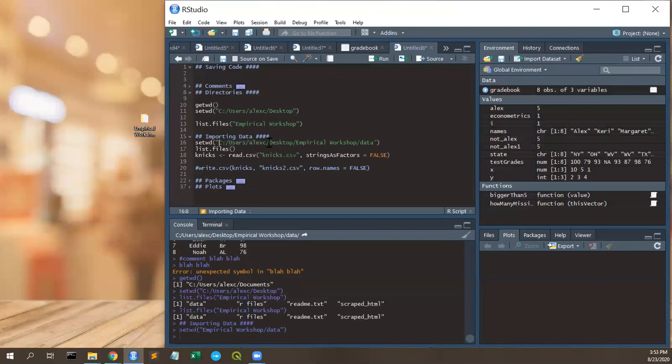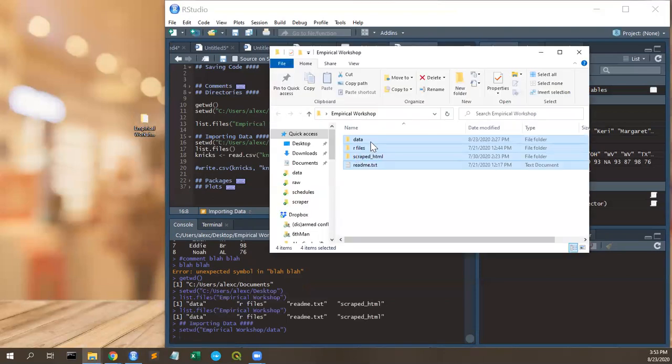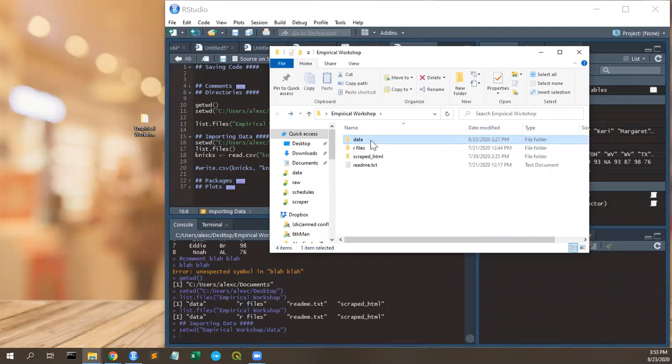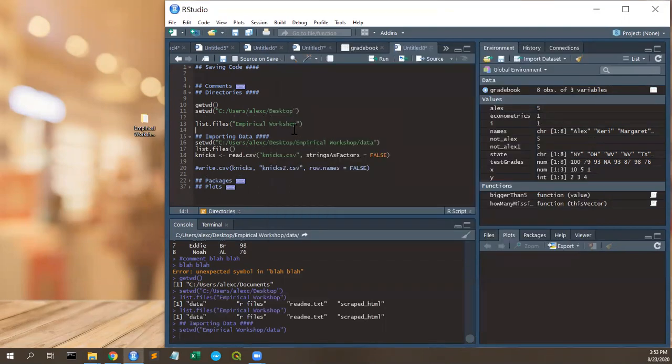Now, maybe you have a super long string to get to the data section. Like for example, if we go here, go to data, right? So this is where my data lives. If I just hit Control C, or Command C if you have a Mac, copying this, you can hit paste and it'll give you the actual file path for you.